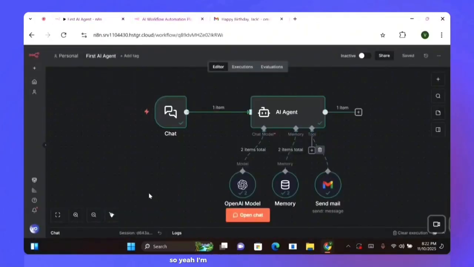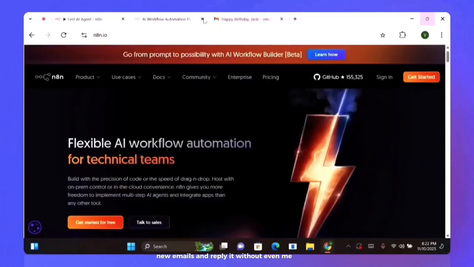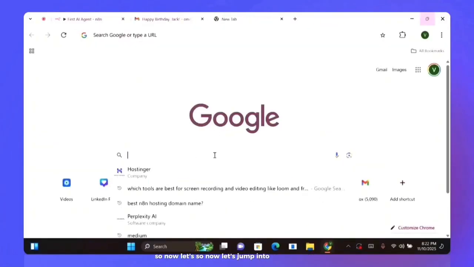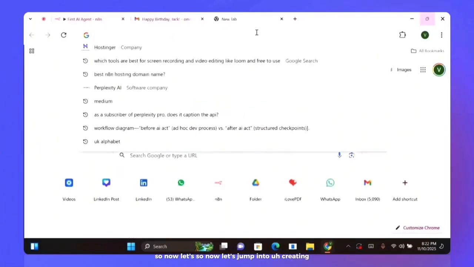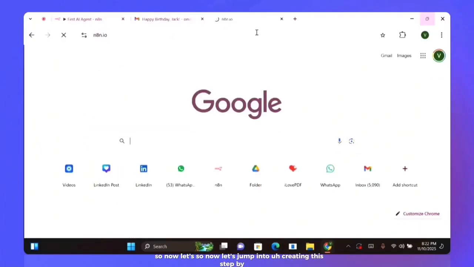So yeah, I've already sent the email without me typing and composing the email to my colleagues. This is just an example. There's a lot of possible new emails and replies, without even me raising a finger. So now let's jump into creating this step by step.